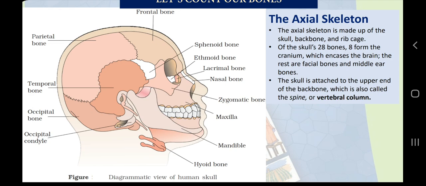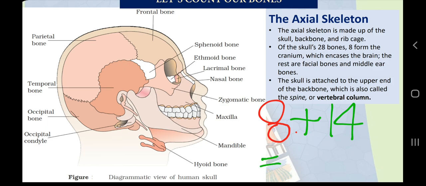I am giving you only two figures here, that our scalp or cranium is made up of 8 bones, and our face is made up of 14 bones.